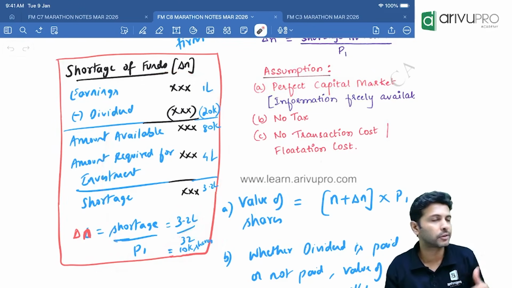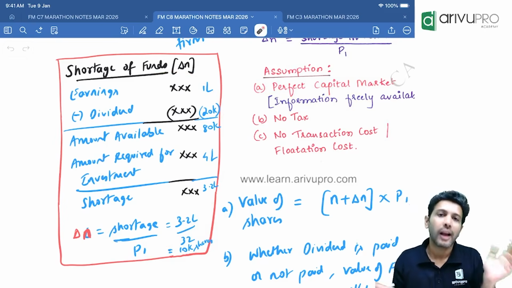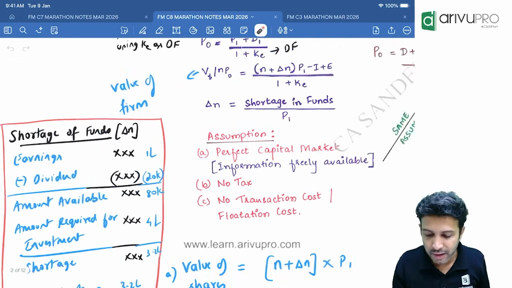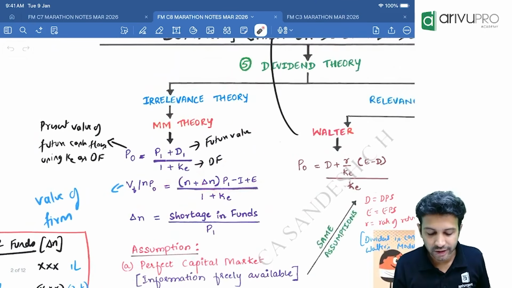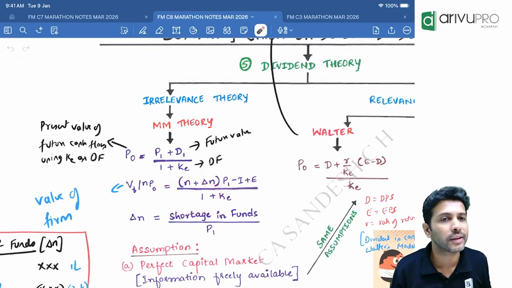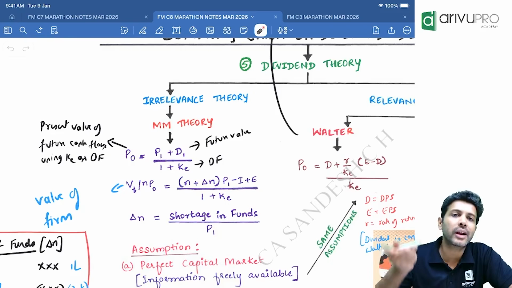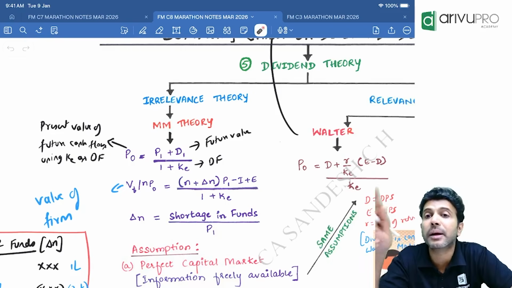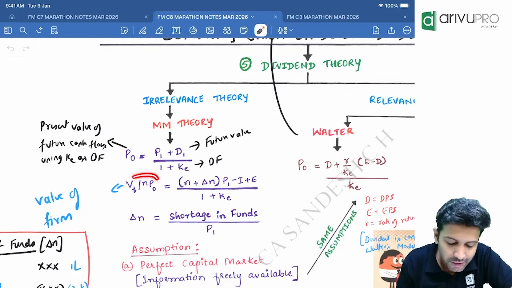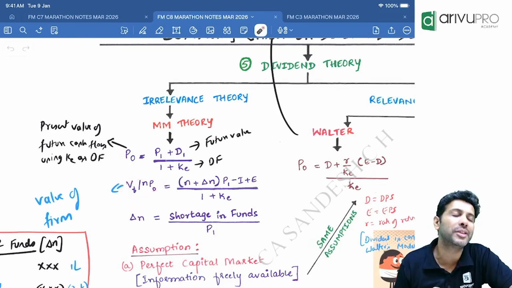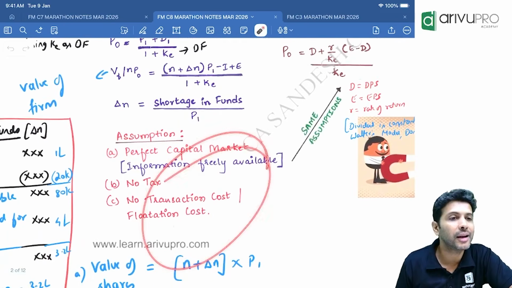To find the value of the firm, take n and delta n, add them together, multiply by P1, minus investment plus earnings, whole thing divided by 1 plus cost of equity. Since this is the irrelevance theory, whether the company pays a dividend or does not pay a dividend, will the value of the firm change or remain the same? The value of the firm will remain the same.